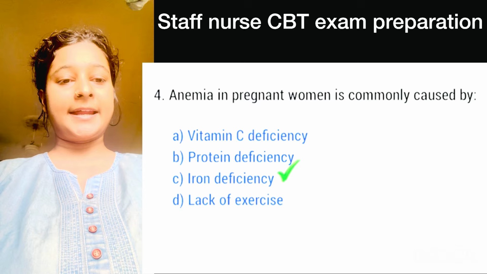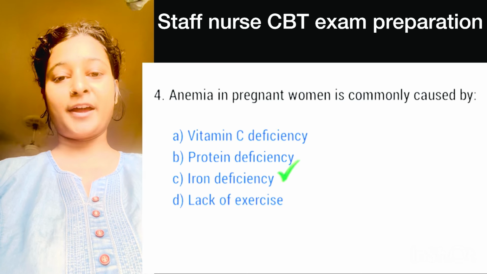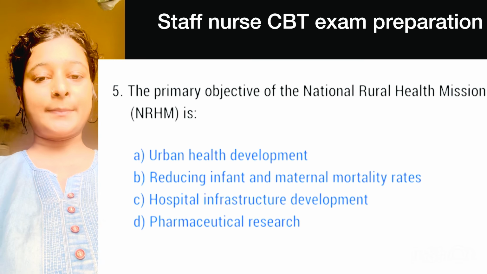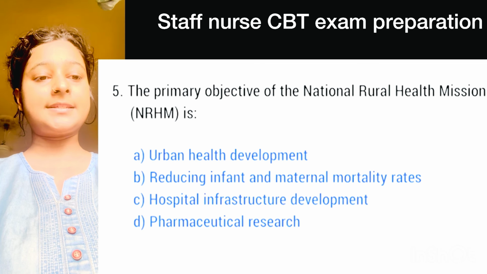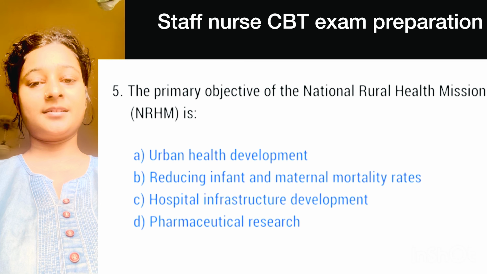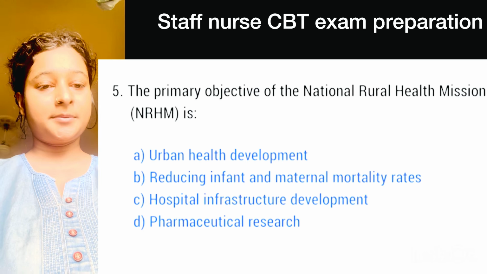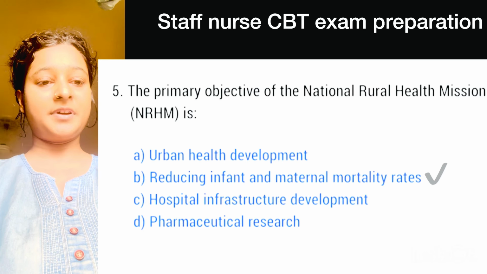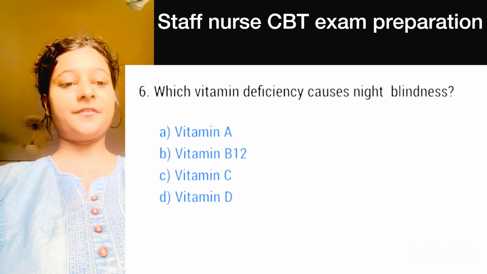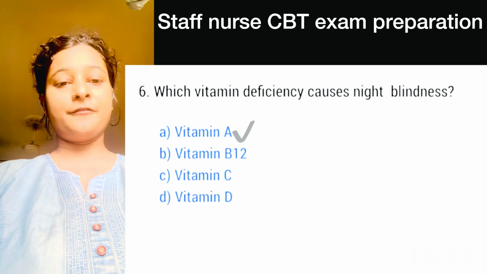Question number 4, anemia in pregnant women is commonly caused by. This is a very easy question. Here, right option is option C, iron deficiency. Question number 5, the primary objective of National Rural Health Mission is. Here, right option is option B, reducing infant and maternal mortality rate. Question number 6, which vitamin deficiency causes night blindness? Here, correct option is option A, vitamin A.